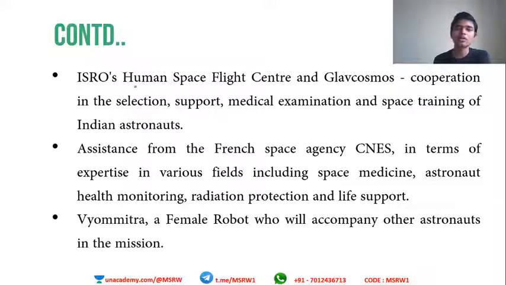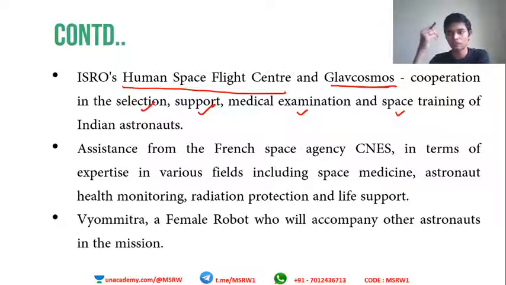ISRO's Human Space Flight Center and GlavCosmos. ISRO has the Human Space Flight Center, and similarly GlavCosmos is Russia's space program. These two are combining for selection, support, medical examination, and training of astronauts. This is a new venture for India, so obviously it is good to have consultations from people around the world, from countries who have already succeeded in this mission.